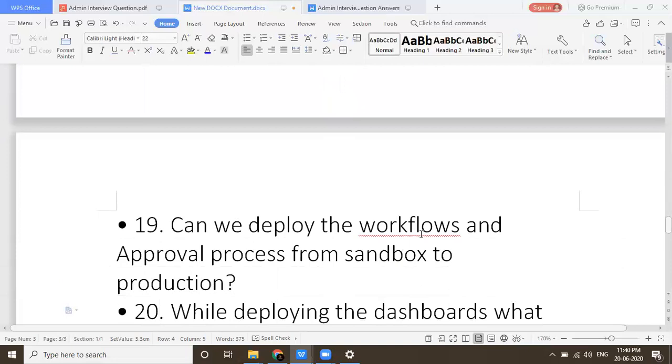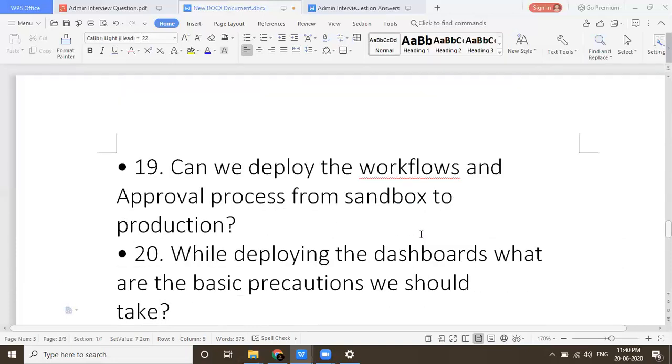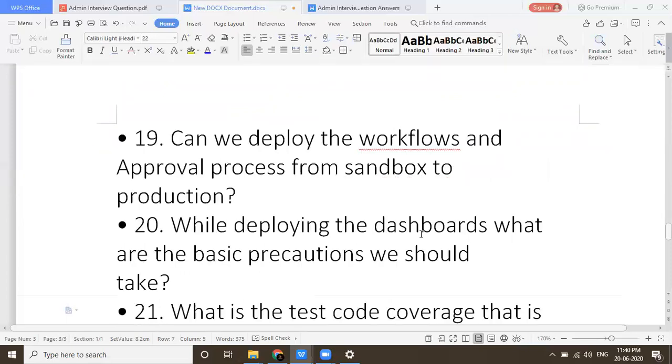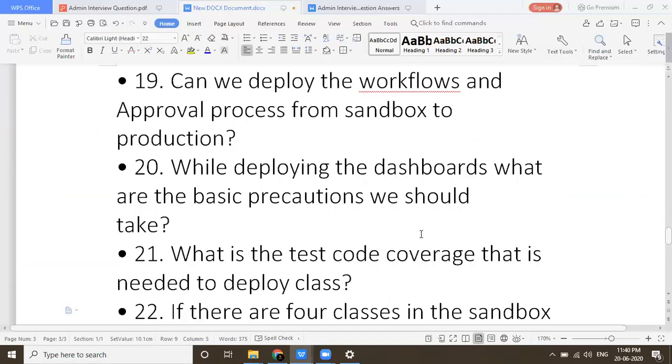Can we deploy the workflow and approval process from sandbox? That you need to find out. While deploying dashboards, what are the basic precautions? One precaution I'll tell you: if you are deploying reports and dashboards from sandbox, you need to deploy all the objects dedicated to those reports and dashboards, and along with that you need to deploy all the fields associated with those reports and dashboards.